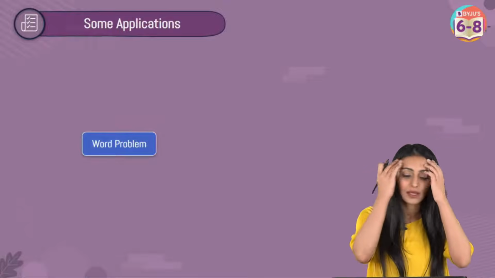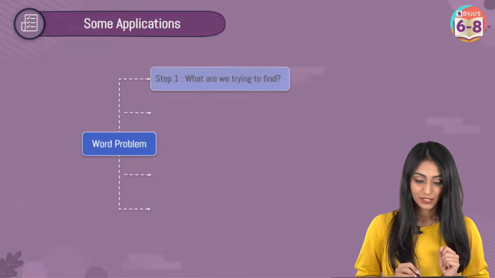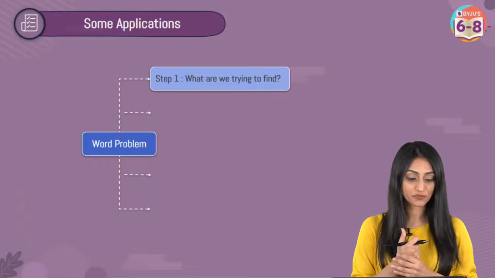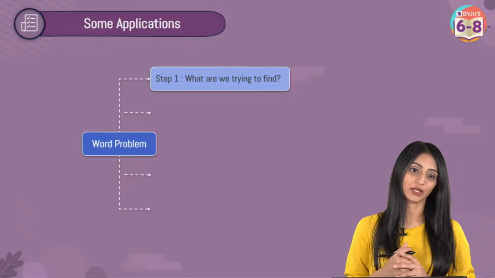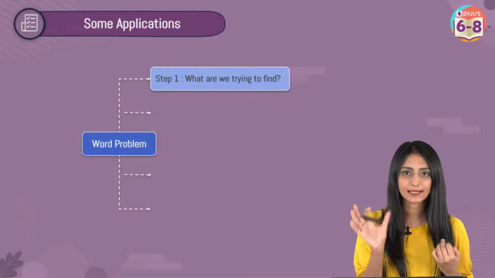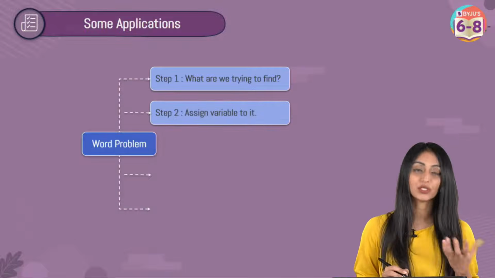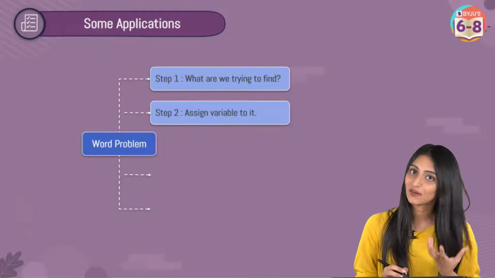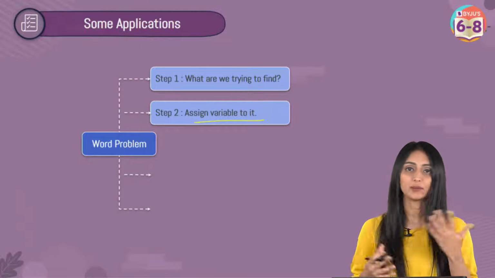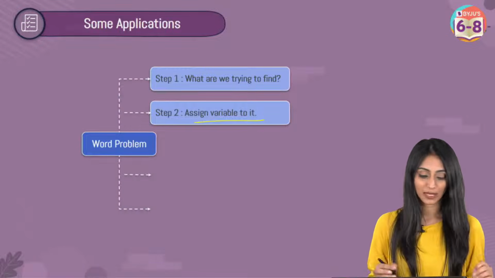So first of all, if I talk about a word problem, we have to follow certain steps. The first thing would be, what are we trying to find? When you read the question, the last statement generally tells us what you are actually trying to find. Whatever we have to find, you just have to assign a variable to it, maybe x, y, p, q, whatever you want to, right?